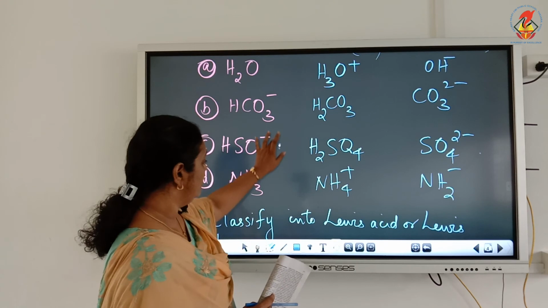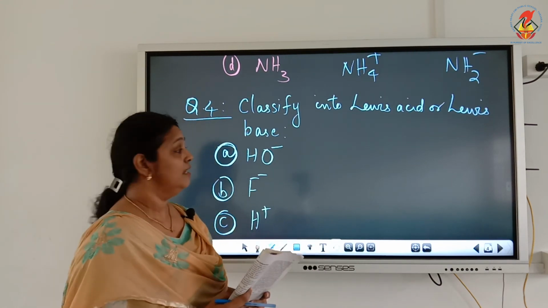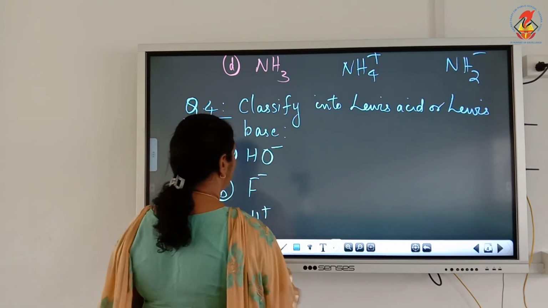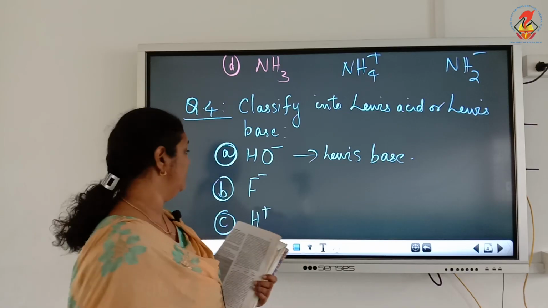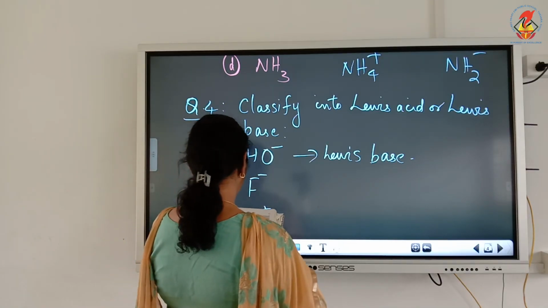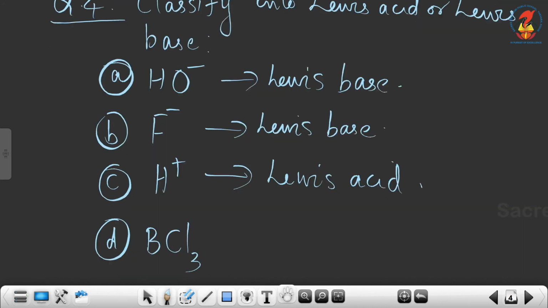Now the last question is question number 4. Classify into Lewis acids or Lewis bases. OH minus is a Lewis base because the lone pair on the oxygen atom can be donated; they are electron pair donors. F minus is also a Lewis base because it can donate lone pairs of electrons. Now H plus means proton. It's a Lewis acid because it can accept electrons.